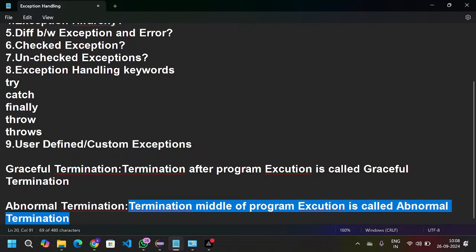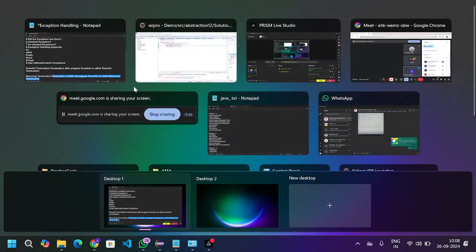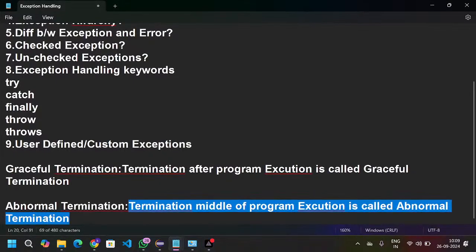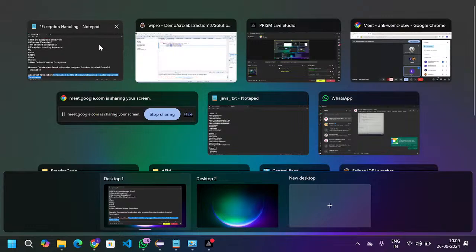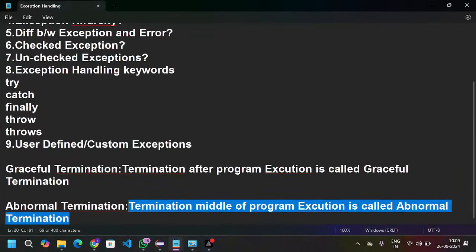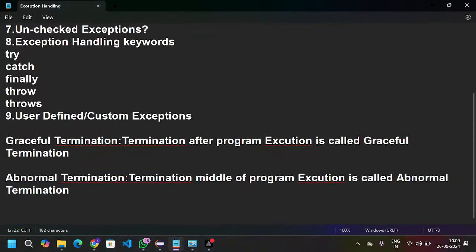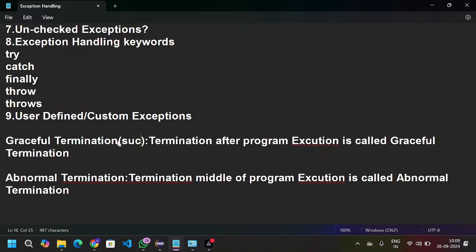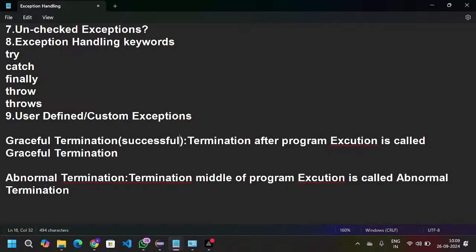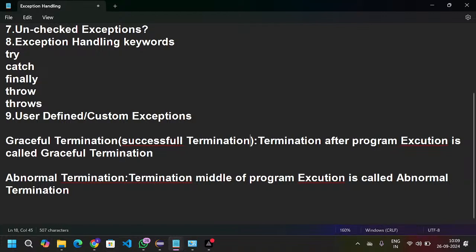Is this clear? Or should I explain through MS Paint also? Yes, clear. Now, the next question: graceful termination is also called successful termination. Okay, fine.